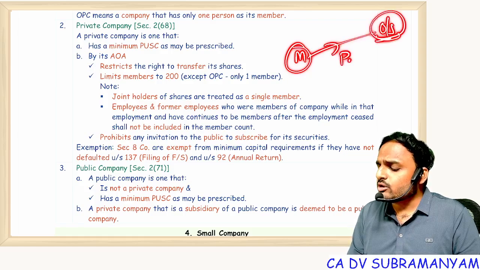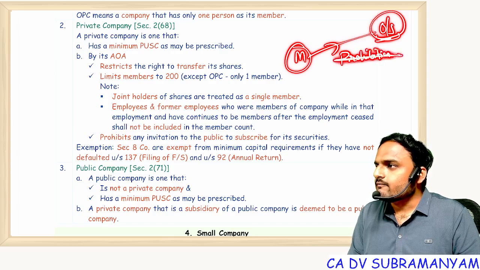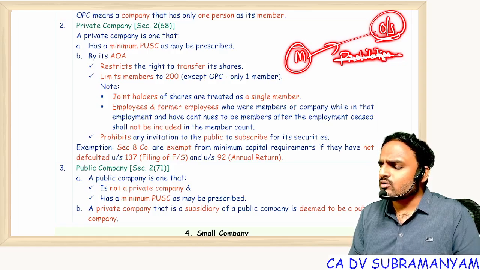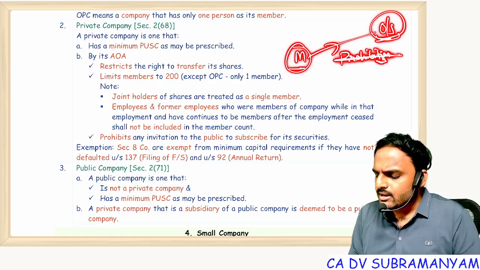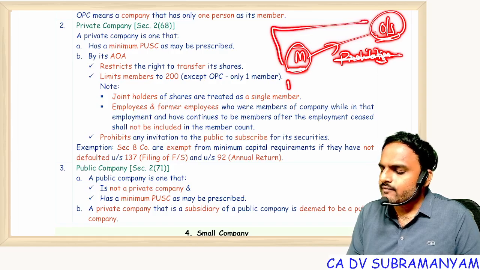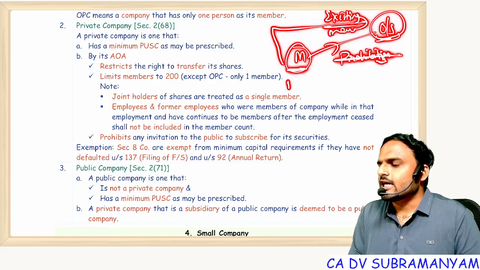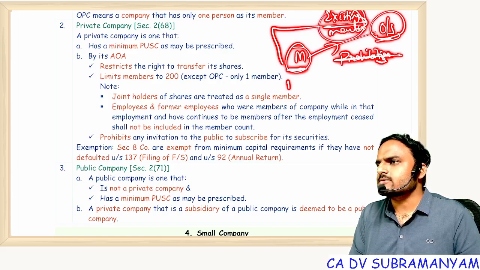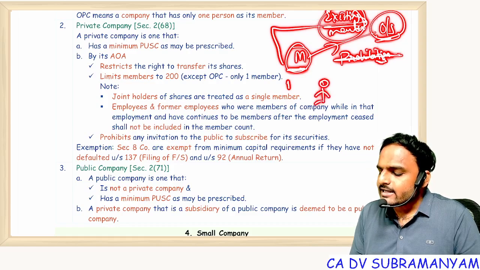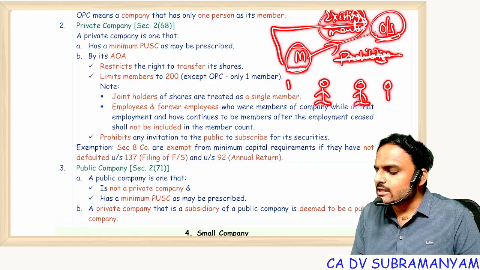And this is not a prohibition. Don't think that there is a prohibition on transfer of shares. It's not prohibition. We are restricting. We are controlling the transfers. In what way do we control the transfers, sir? Very simple. Member, you want to transfer shares? Yes, sir. Okay. First, we will give the offer to existing members, not the public. If existing members are ready to take shares, sell the shares to existing members. Or else, we will select the candidates. To that party only you sell.